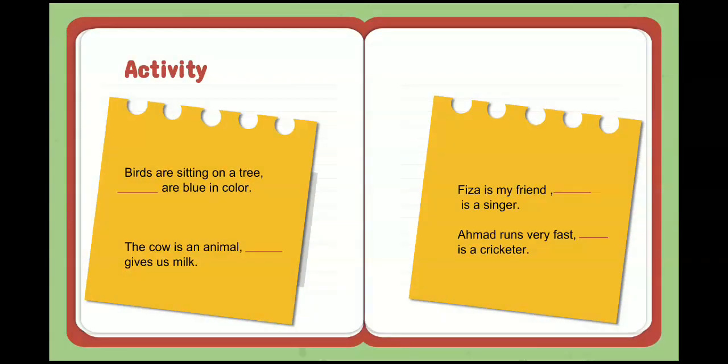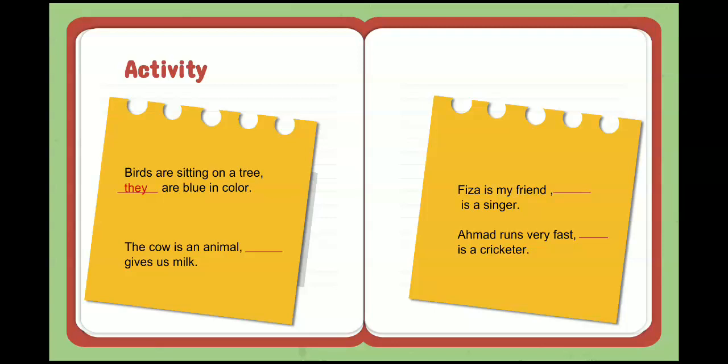Next example. Birds are sitting on a tree. Birds are blue in color. Now bird is a noun. So instead of a noun, we use a pronoun. So what will you use instead of birds? There is S in birds, which means there are more than one. So for more than one we can use they. Birds are sitting on a tree. They are blue in color. The cow is an animal.